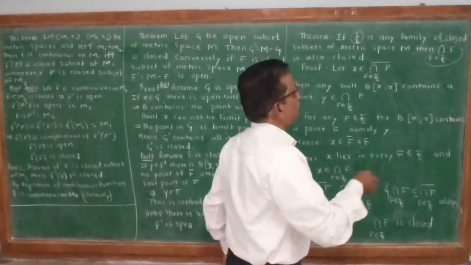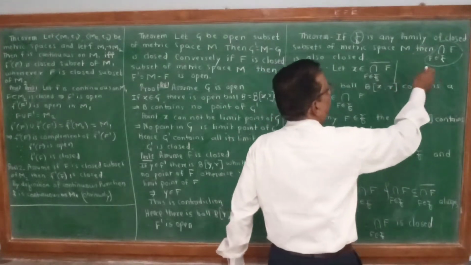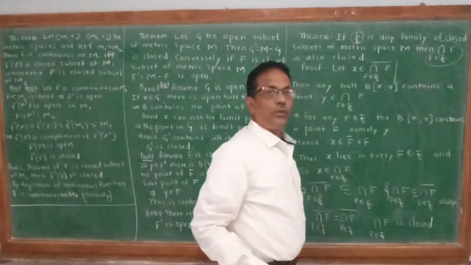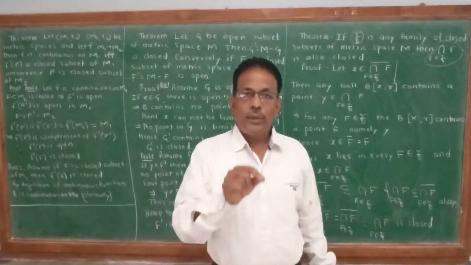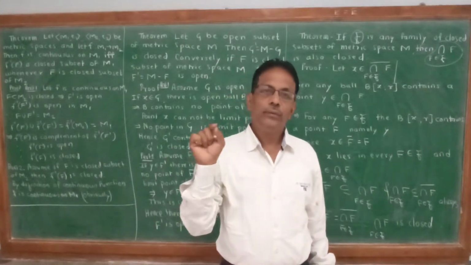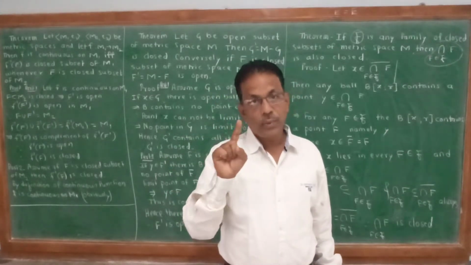Why? Because we know that to say the intersection of F is closed, the intersection of F must be a subset of the intersection of F bar, and the intersection of F bar must be a subset of the intersection of F. As we know, the intersection of F is always a subset of the intersection of F bar.